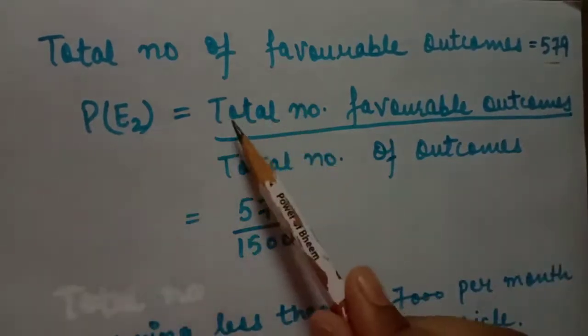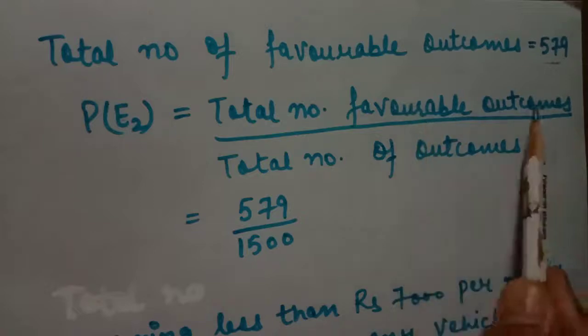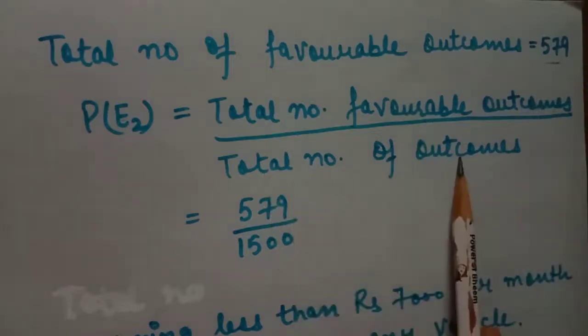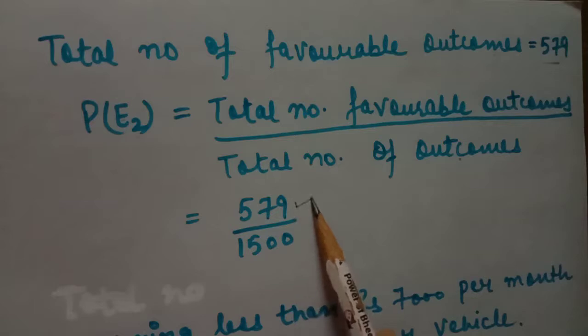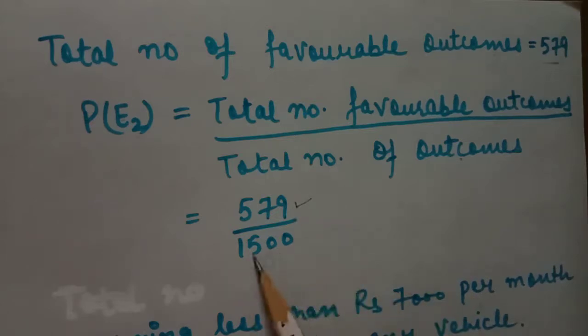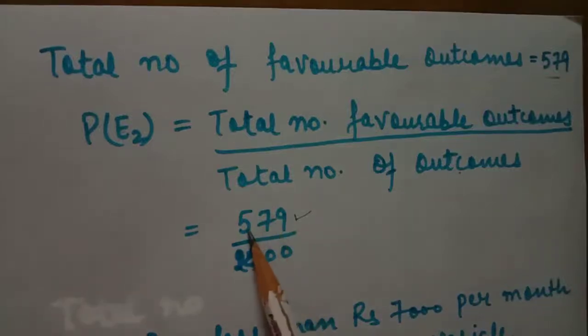P(E2), the probability, is the total number of favorable outcomes divided by the total number of all possible outcomes. So 579 divided by 2400.